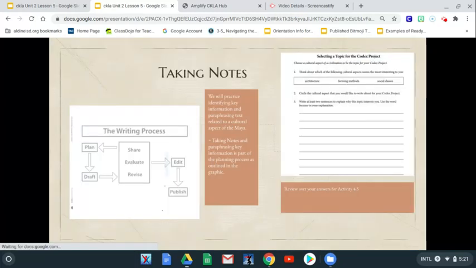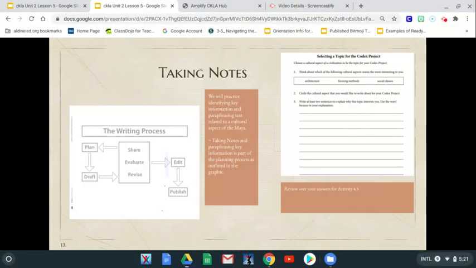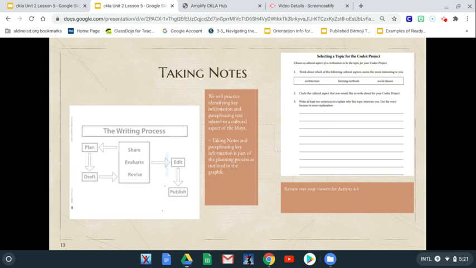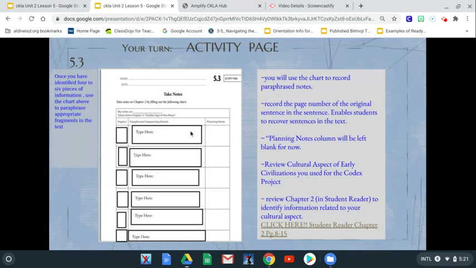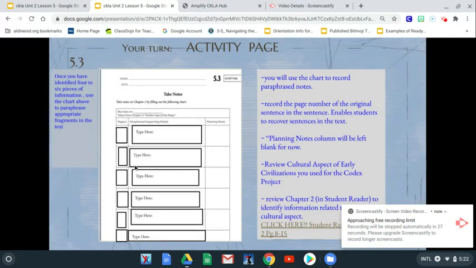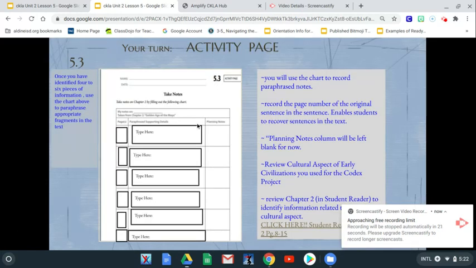For 4.5, you had to choose between agriculture, farming methods, or social class. Only one of the 3, not all 3. So as you complete 5.3, you're thinking about that. If I chose farming methods, I'm only going to identify, as I read chapter 2, 4 to 6 supporting details of farming methods. If I chose agriculture, I would do the same thing, 4 to 6. And if I chose social class, that is what you're going to do there.